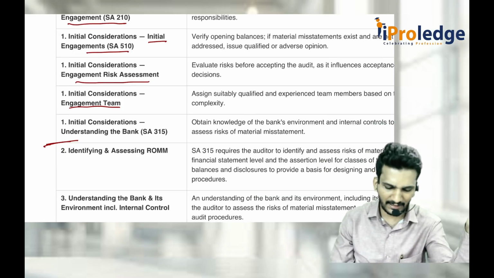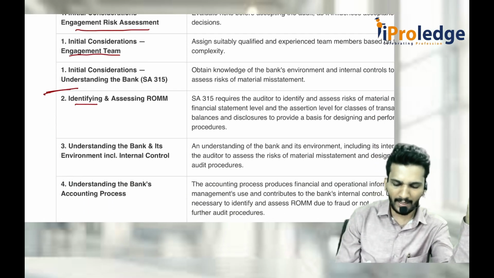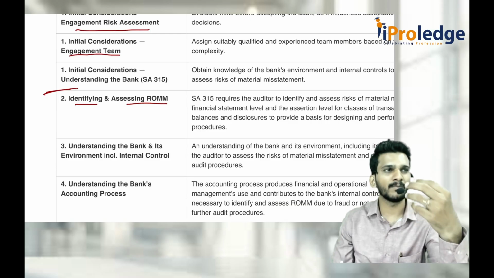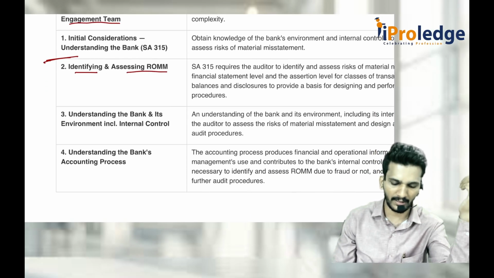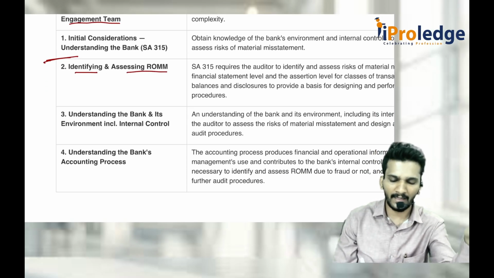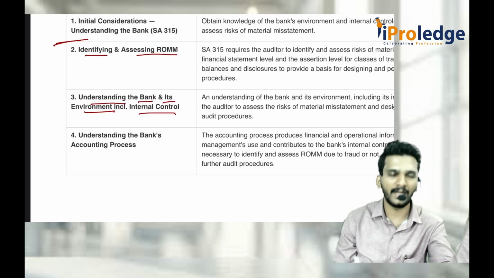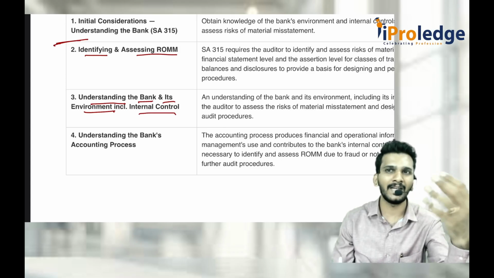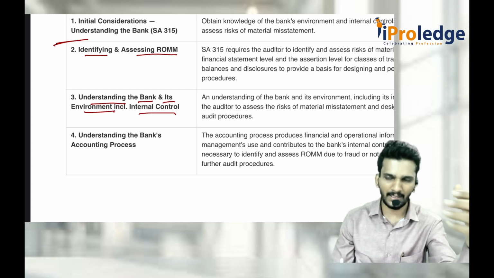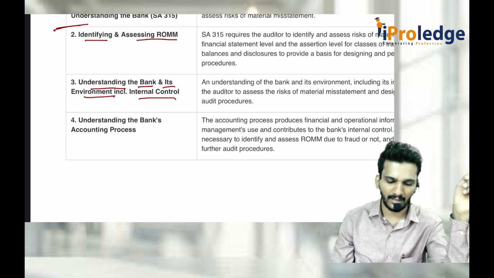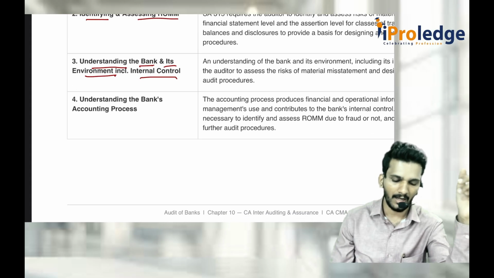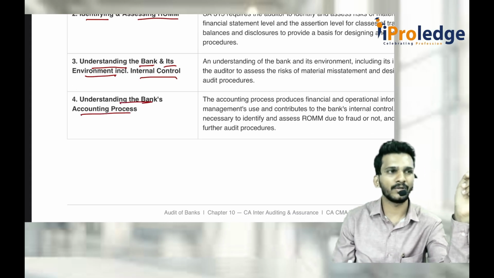After doing all these initial considerations, you try to identify and assess the risk of material misstatement, where something can go wrong. How can you do that? Identifying and assessing the risk of material misstatement by understanding the bank and its environment, including the internal controls. Internal controls are working properly, internal controls are not working properly. Based on that, you try to assess the risk of material misstatement. After which, understand the bank's accounting process.